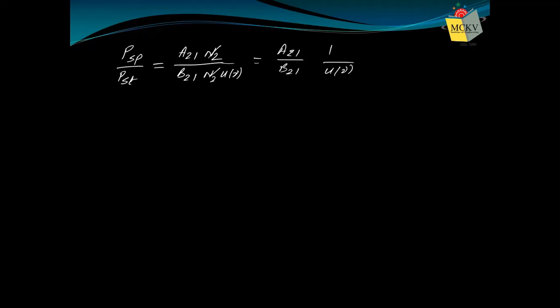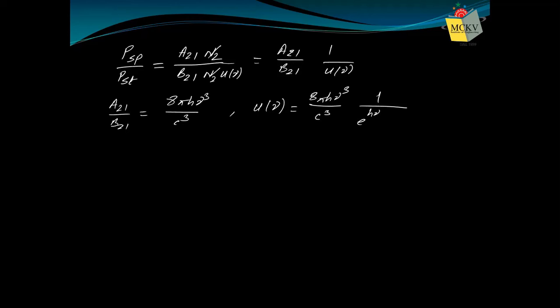Okay. Now we know the relation between Einstein's A and B coefficients. Remember, we have estimated it. It is 8 pi h nu cube by c cube, and we know the value of u nu from Planck's black body formula: 8 pi h nu cube by c cube times 1 by e to the power h nu by kT minus 1. That was the expression of u nu by Planck's formula.